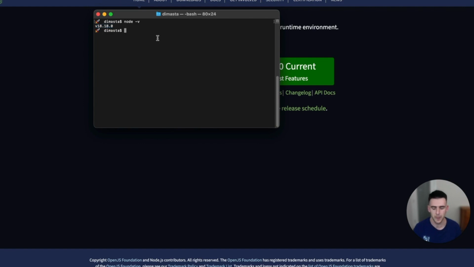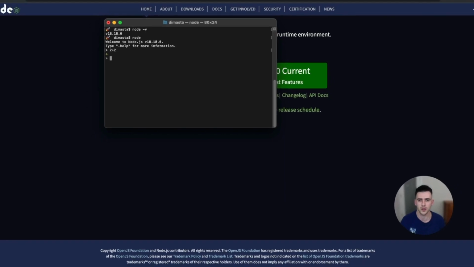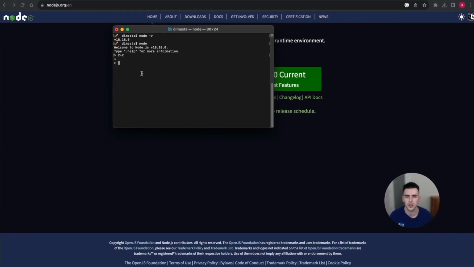Also, you can check by typing node, some commands. So 2 + 2, it's going to be 4. That's how you can also check if it's working on your Mac. That's pretty much it.